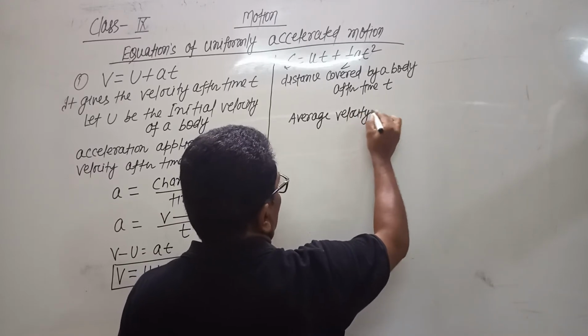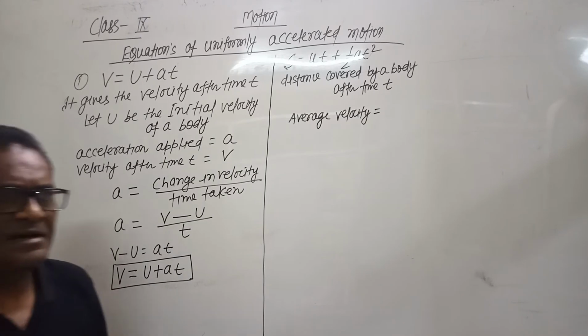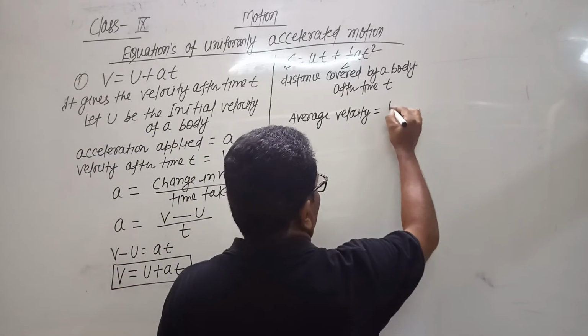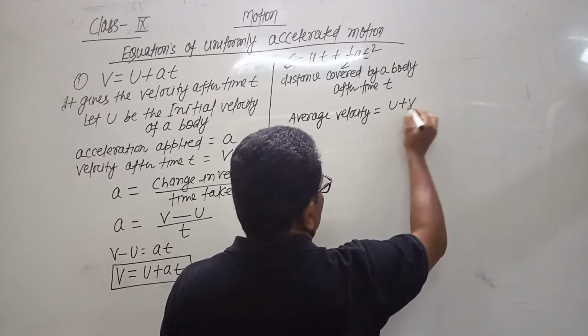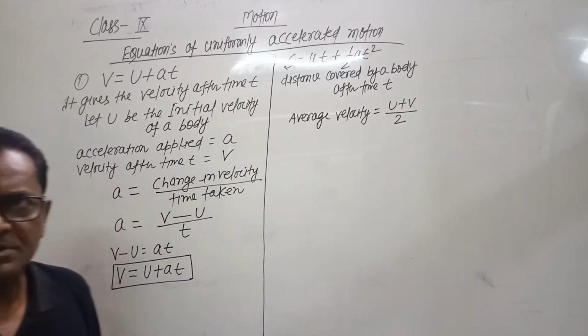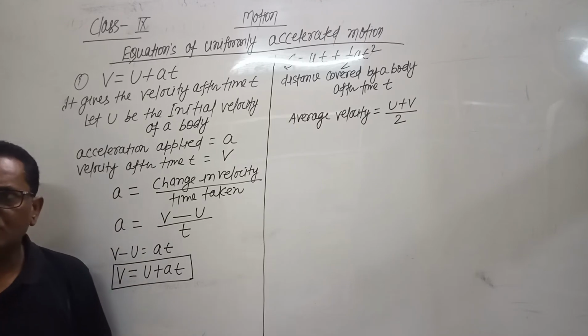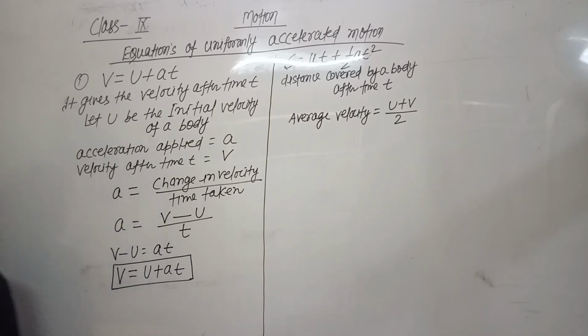If we have two velocities u and v, then the average velocity is the mean of the two velocities, u plus v by 2. Average velocity equals u plus v by 2, where u is the initial velocity and v is the final velocity.